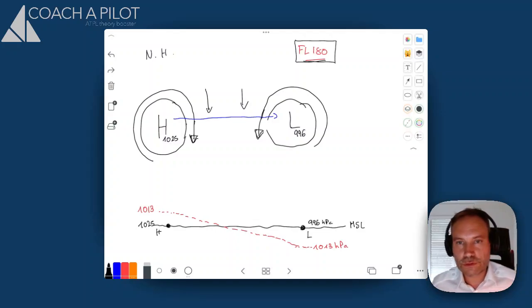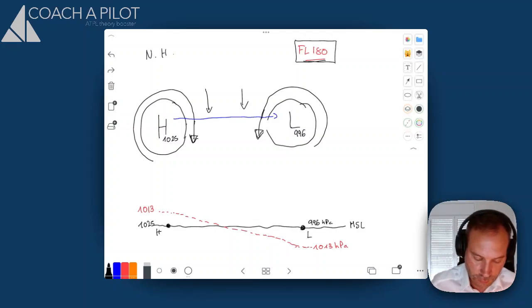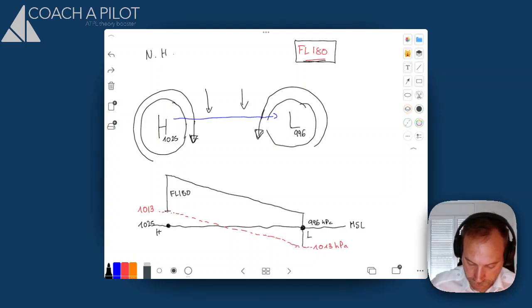From this situation, the question says that, again, we fly at flight level 180. So at constant vertical distance from the 1013, here we are at flight level 180, and we keep this constant vertical distance until the point of low pressure.